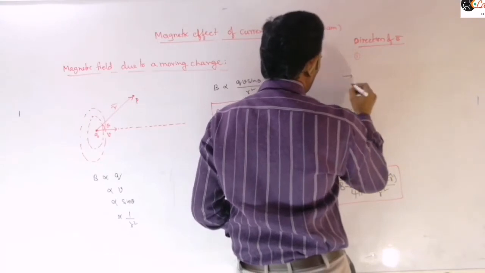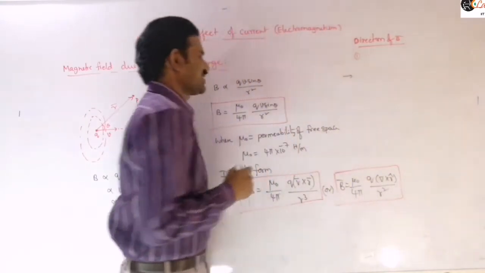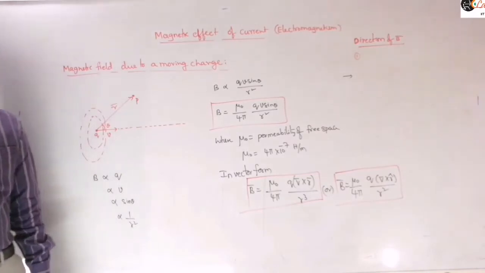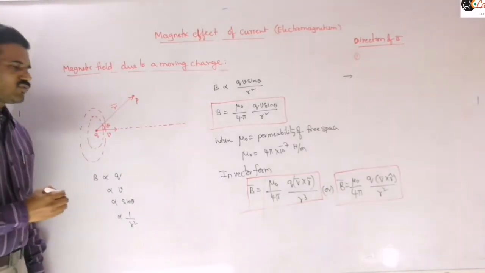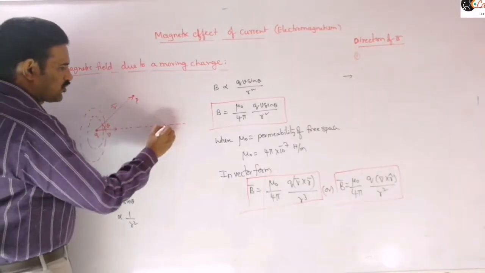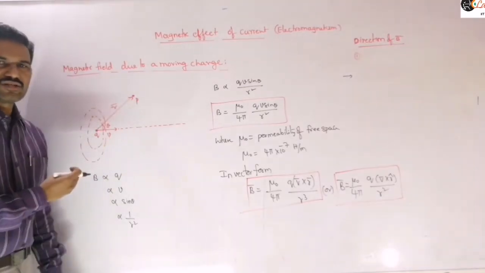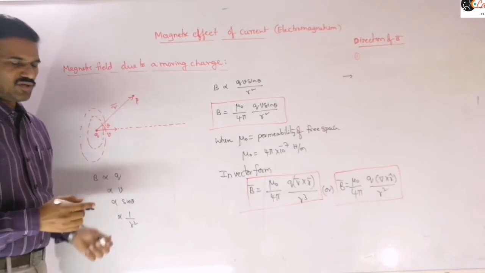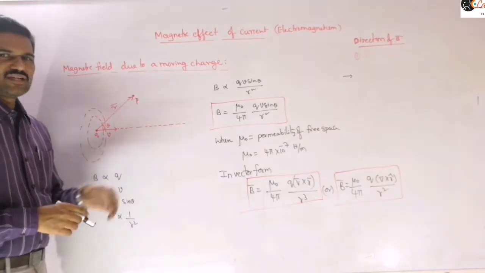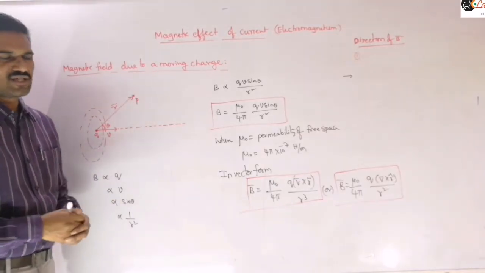One of the points we can write is: if theta is equal to 0 or 180 degrees, at any point on this line, whether at the back side of the charge or in front of it, the magnetic field is 0. It doesn't produce any magnetic field there.